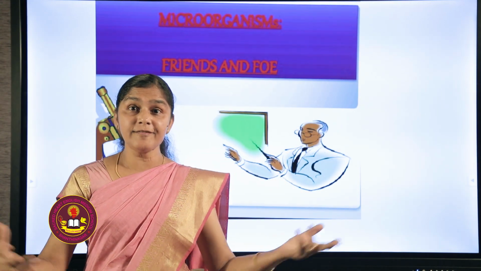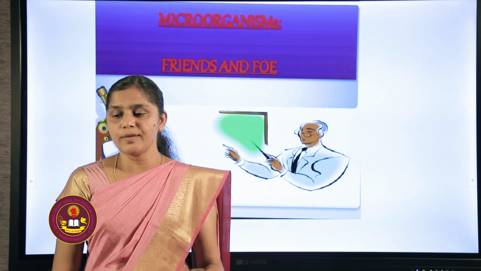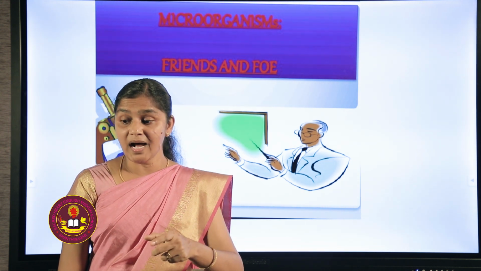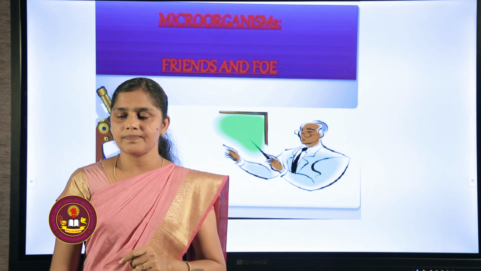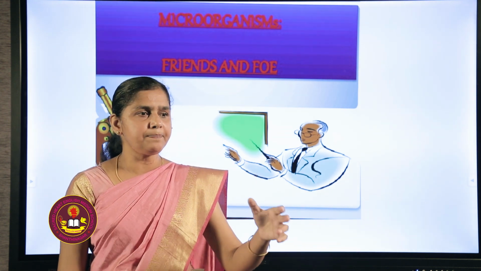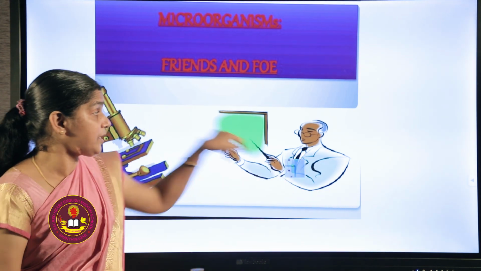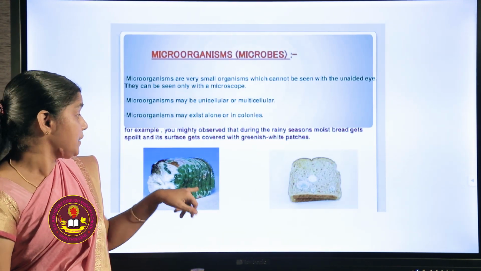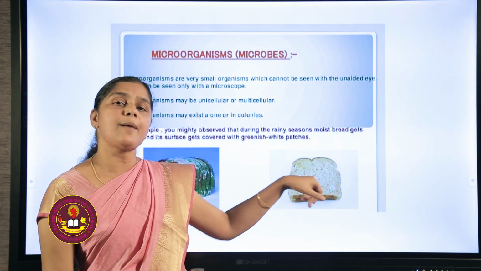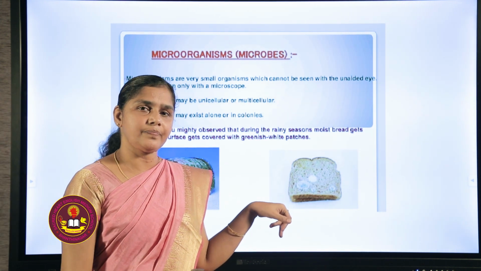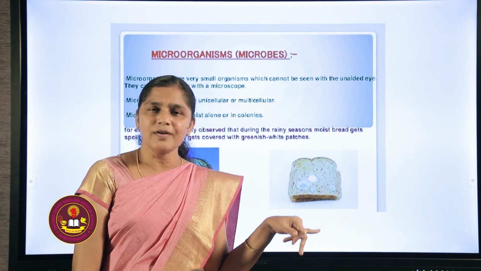Microbes are present everywhere in the atmosphere, in the air, in the soil, in the water. You might have observed the microbial attack on a bread piece. If you keep a bread piece in a moist area, within 2 days you can see the microbial attack on it. You can see greenish patches or white patches on the bread piece. What are these green and white patches? It is the attack of fungus.